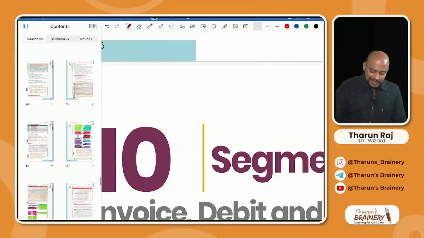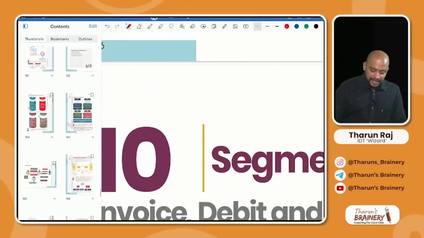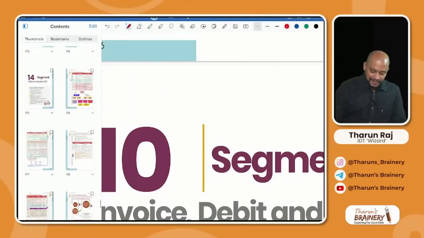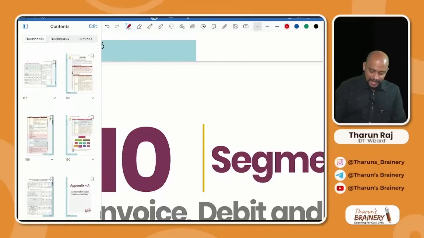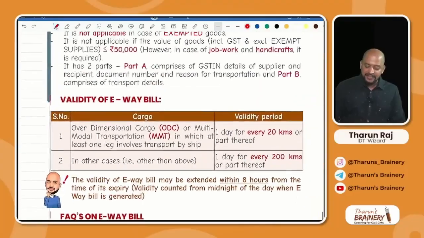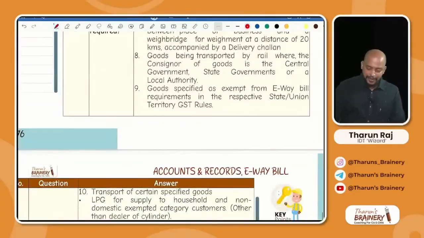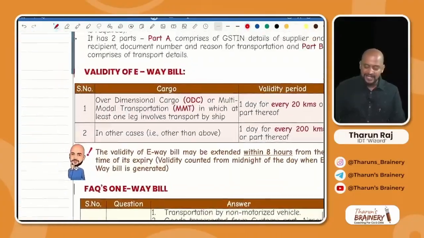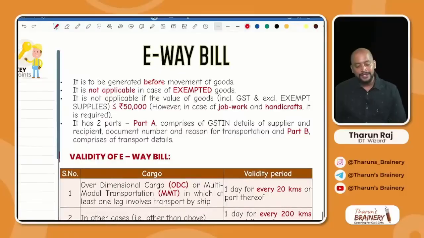Accounts and records and e-way bill. In this accounts and records, we have already completed the accounts and records related concepts. Hope you remember that. And now we need to discuss e-way bill. So kindly look into page number 176. This is one small concept, but even then there are some questions asked on that.